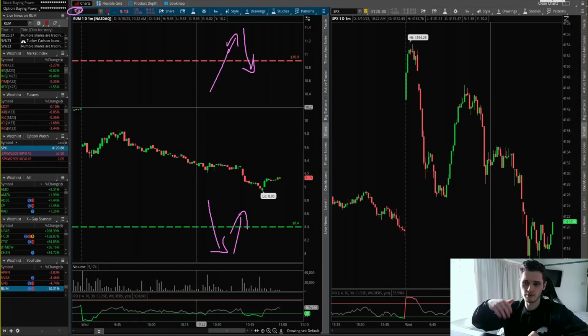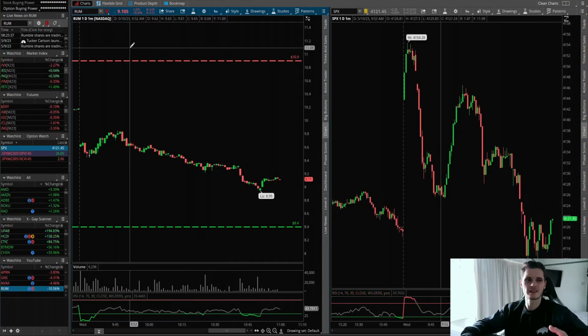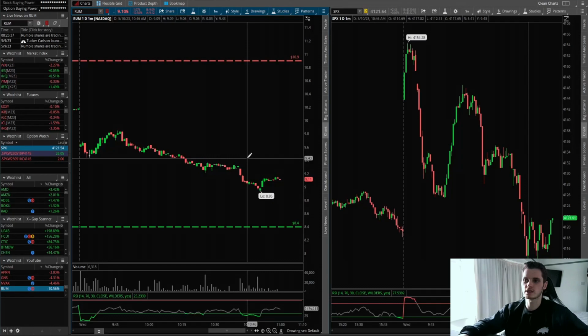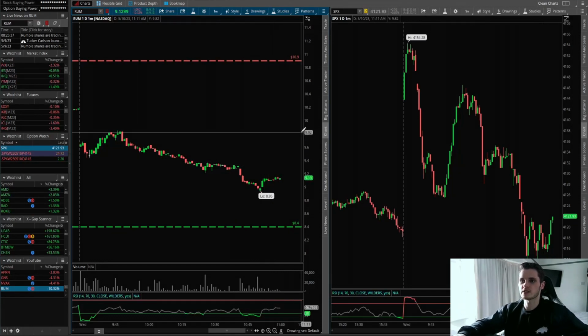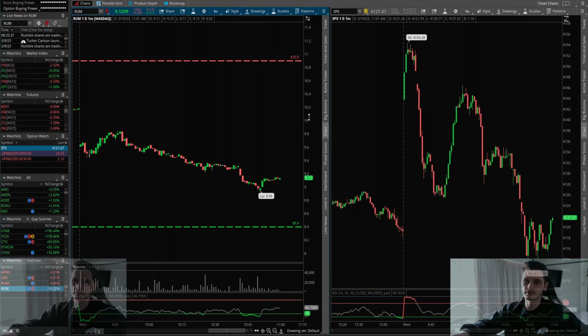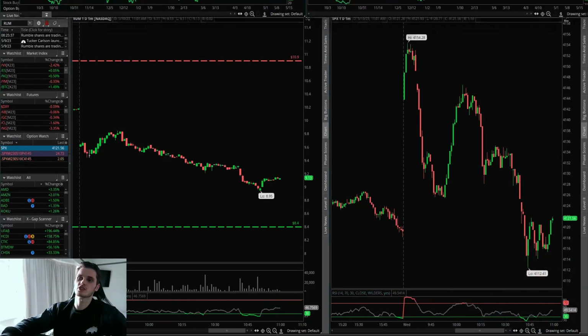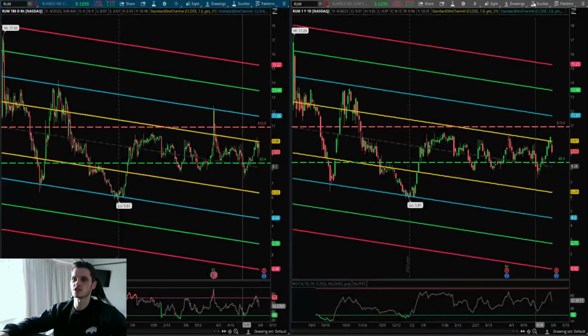Again, I'd mainly probably play it through the options. They tend to be quite liquid on Rumble, especially coming into the earnings, so we should be all right playing it through the options. But again, if it's a day trade, we can definitely still look to trade it through shares. Now, the next thing I want to be paying attention to is where our deviation levels are.